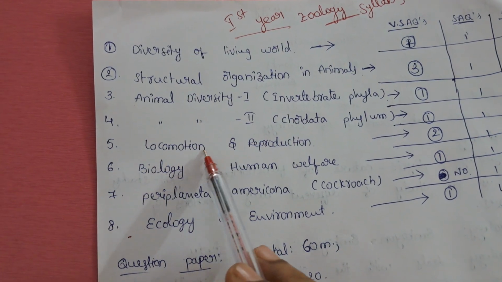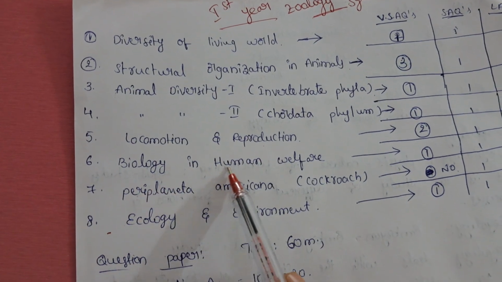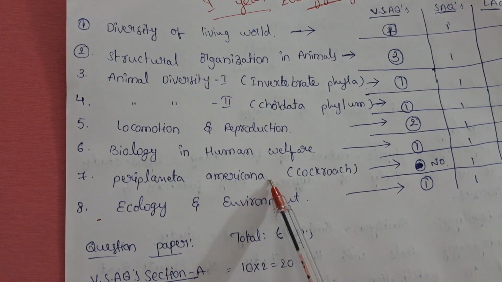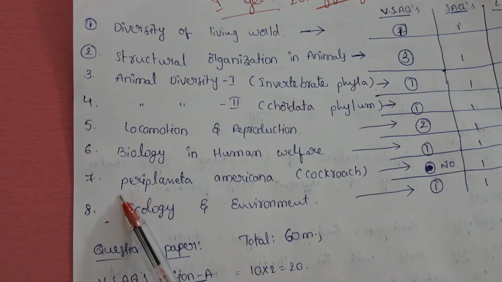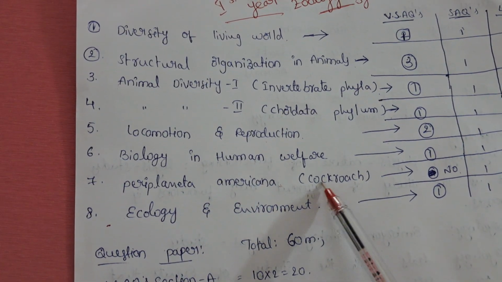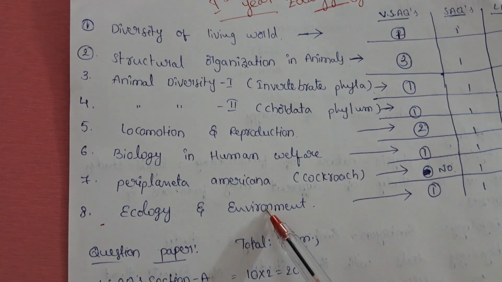The fifth is locomotion and reproduction, the sixth is biology in human welfare, and the seventh is Periplaneta americana. This is the scientific name, commonly called cockroach. The eighth chapter is ecology and environment.